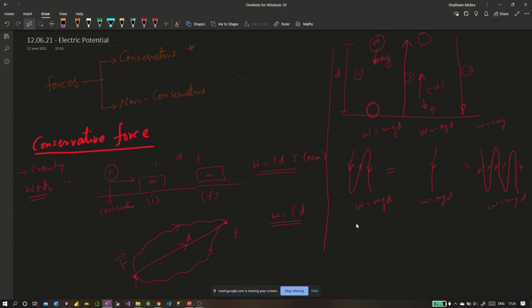So what you get from this experiment is that no matter what path the ball is following, the work done depends only on the initial and final positions, right? And that is what a conservative force does. It does not matter what path you're following, the work done on the object would always depend on the initial and the final position. So that is what a conservative force does. I hope you have taken the notes. Can I go to the next slide?